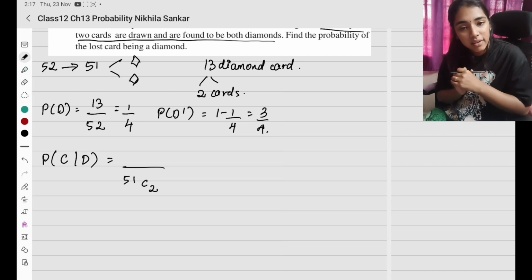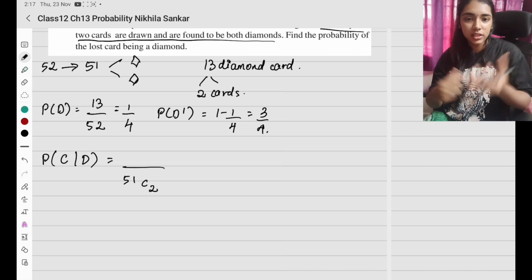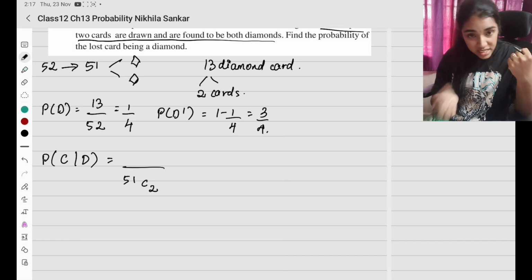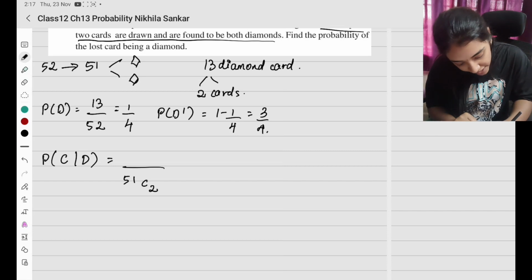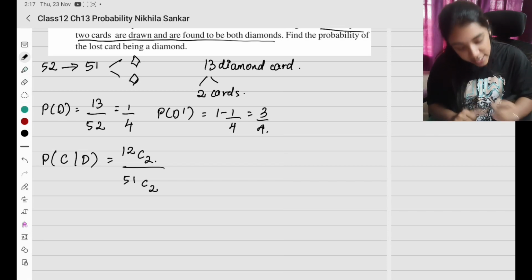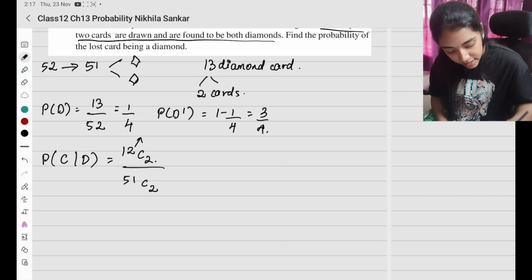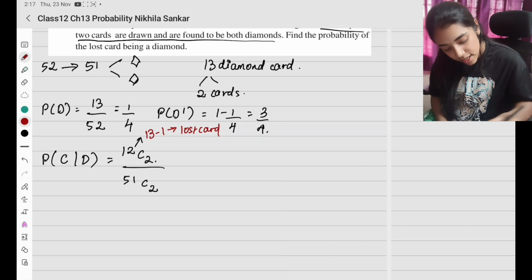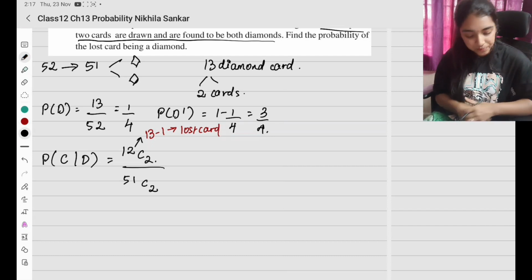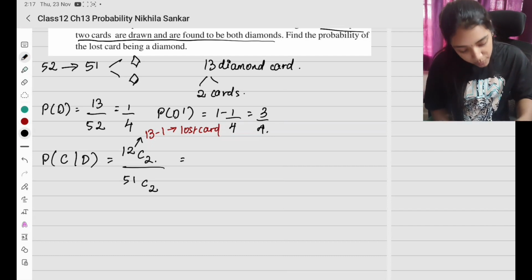On the top what do you have? In total, from 52, 2 are taken, out of which these are diamond cards. If we are taking diamond cards, what do you have? It can be a diamond card. So 12C2. The card that was lost is a diamond card. So here it is not 13. You have 13 minus 1, because this minus 1 is the lost card. Okay. So this is going to be 12C2.